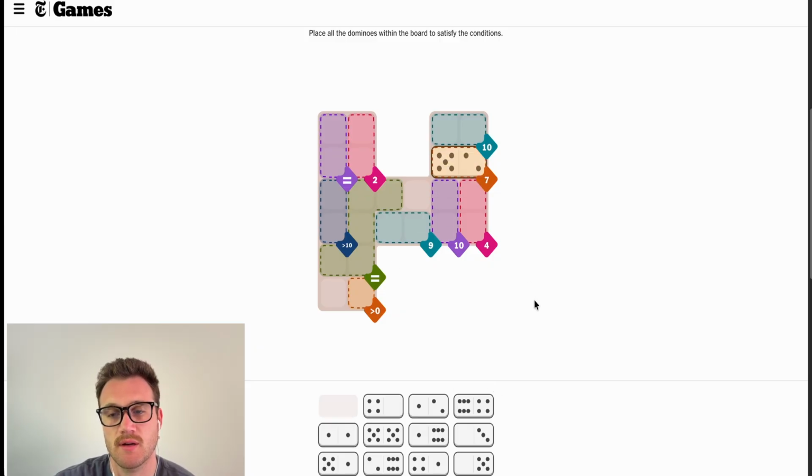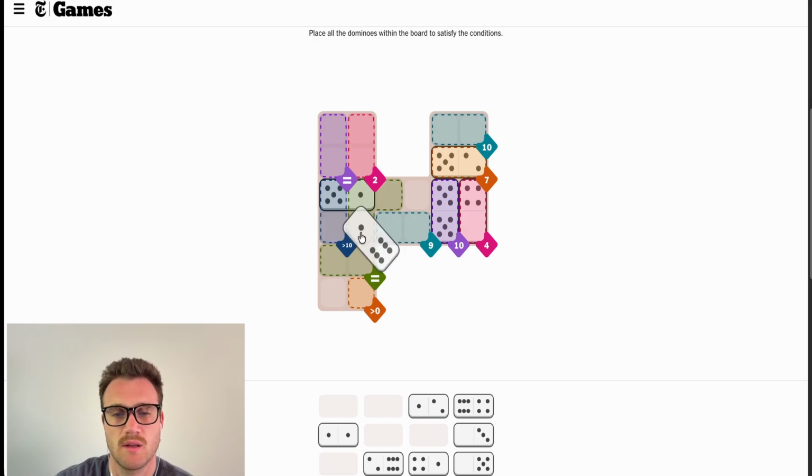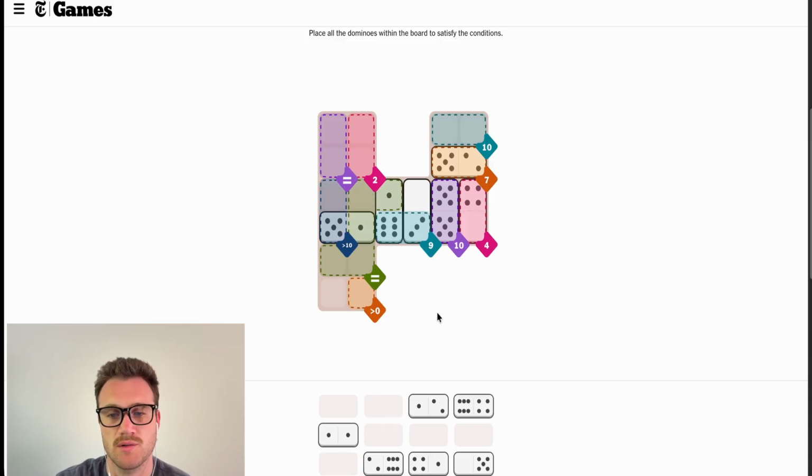We could go 7 here. We have 2 options for our 10 up top. Can we make this 4? I really still think the 6 and the 5 are in there some way like that. Unless this is like this. Get this 3 up here out of the way. This would have to go down. 6, 4, 4, 1, double 1. We're still short. Have to be 6, 2, which would be 2, 1. Still short. So if this 5, 1 is here, that means this 6, 1 is here.